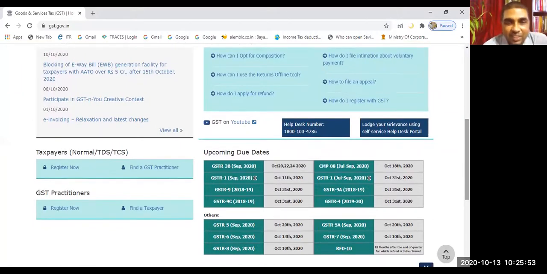I want a GST registration certificate. So GST practitioners, we are not GST practitioners. Let us say a consultant: if you want to register as a GST practitioner, you'll go for GST practitioner. If you have the knowledge of GST law, maybe after completion of the course, you can go for GST practitioner and start GST practice. But we are not practitioners now. Then where should we go? We want to register. Can you tell me?